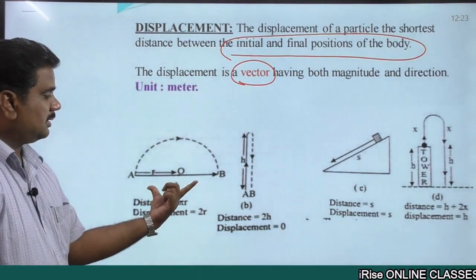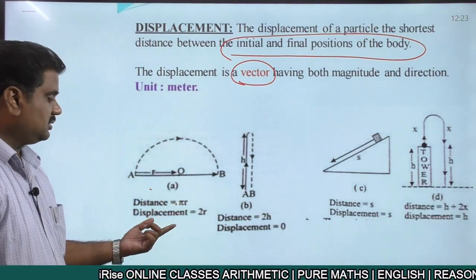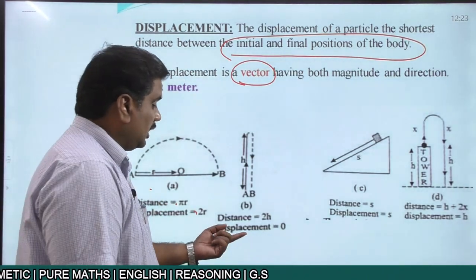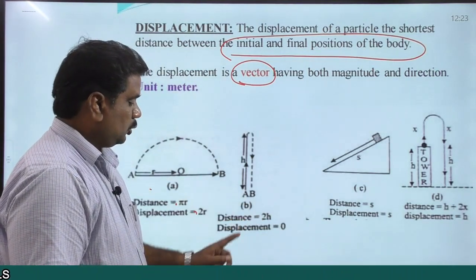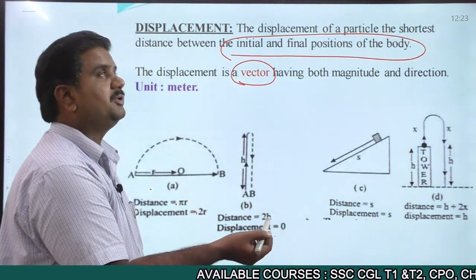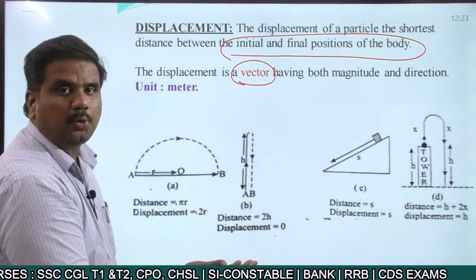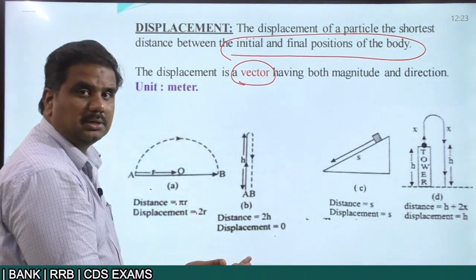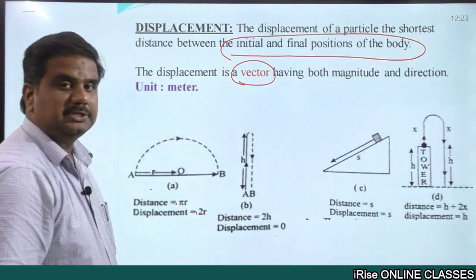Now in the case of a semicircular path like this, distance is equal to 2 pi r by 2, that is pi r, whereas displacement is equal to 2r, twice the radius. In this particular case, for an object thrown upwards, distance covered is equal to 2h, and displacement is equal to 0. Whenever you throw an object upward, the object rises from the starting point and then comes back to the same initial point. Since the starting point and final point are the same, displacement is equal to 0.